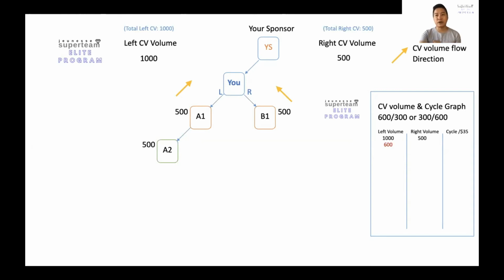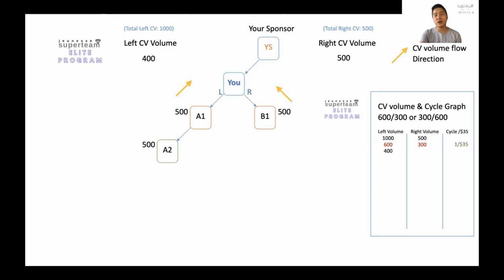So now the computer immediately does this equation for you, right? Minus 600 points on the left-hand side, and minus 300 points on the right-hand side. So what happened is you get to Cycle 1, all right? Cycle 1 and $35 US. And from there, the computer system will net off the existing points that you have here, so it becomes 400 points on the left-hand side.